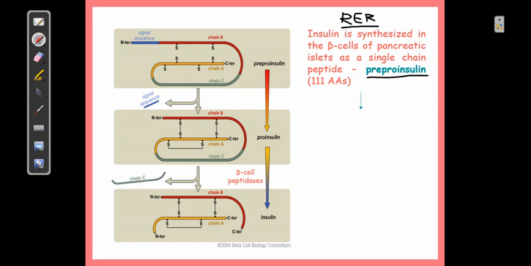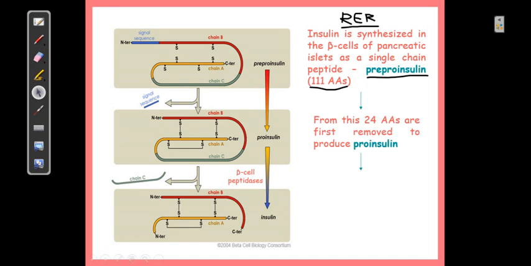Now this protein synthesized by the rough endoplasmic reticulum is sent to the Golgi apparatus. You know that modification of proteins, converting them into functional proteins, and packaging of proteins is a very important function of the Golgi apparatus. So here pre-proinsulin will be converted to proinsulin. You can see that a single sequence is removed, and now you have proinsulin. So 24 amino acids are removed as a single sequence, and then you have B chain, A chain, and C chain.